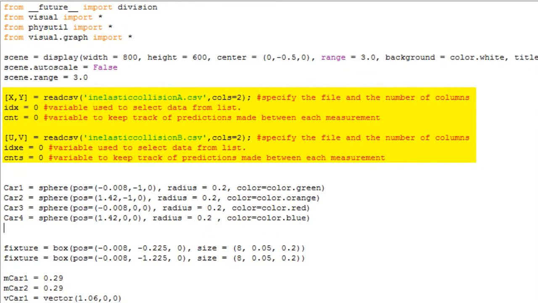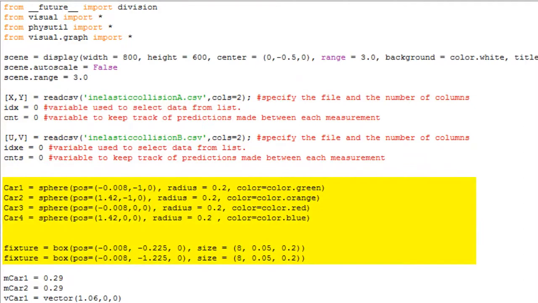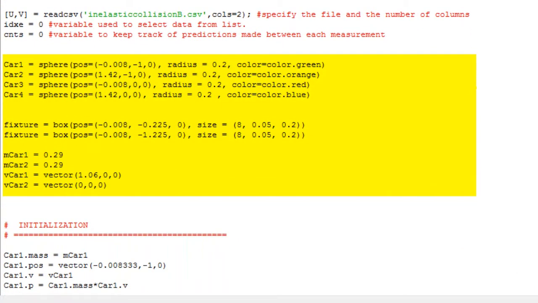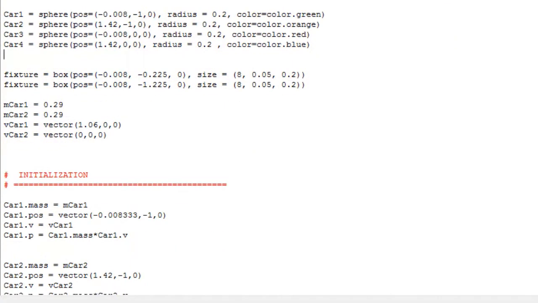These two portions of code are where the data from Tracker is read in from the observed motions of red car 1 and blue car 2 in the video in order to compare it to the model movement which will be created. I initialized everything I needed here. I created 4 objects, 2 for the computational model and 2 for the experimental model. These fixtures are the tracks on which the cars will be moving. I initialized the mass of the cars here and set up the initial velocity of each as a vector. Here we have the other initializations.